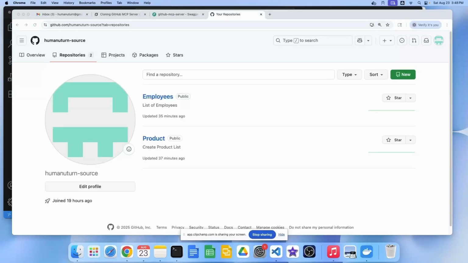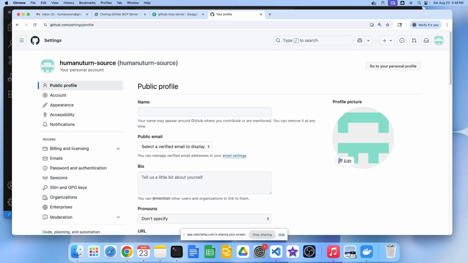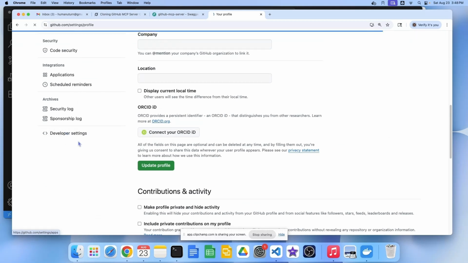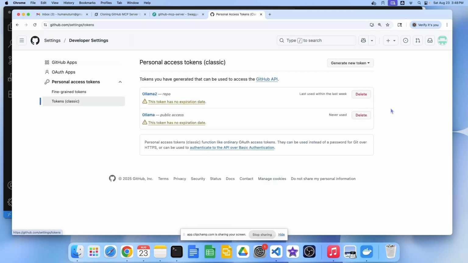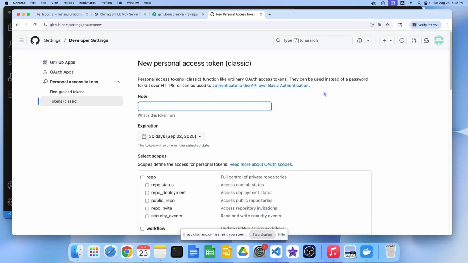Let us create a personal access token, PAT, for GitHub. Log into GitHub, go to Settings, Developer Settings. Select Personal Access Tokens, and then Tokens (classic). Select Generate New Token (classic). Give a name, let us call it MCP Token.